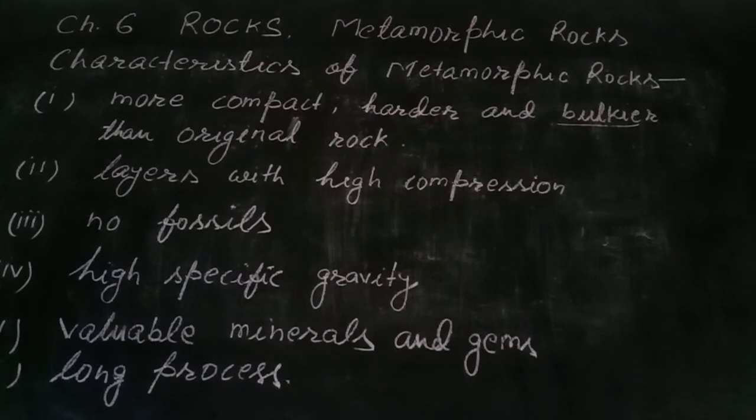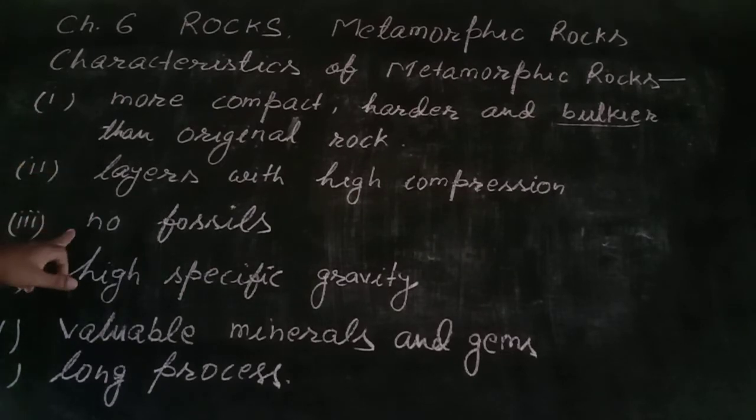In sedimentary rock, layers are clearly visible. We can count the number of layers. Here layers are also present, but these layers are highly compressed, which means these layers are formed under high pressure.